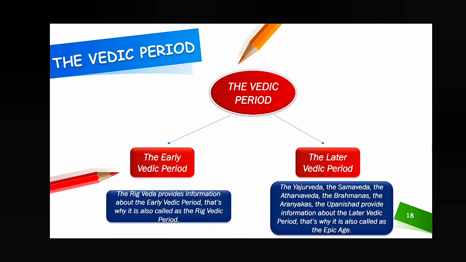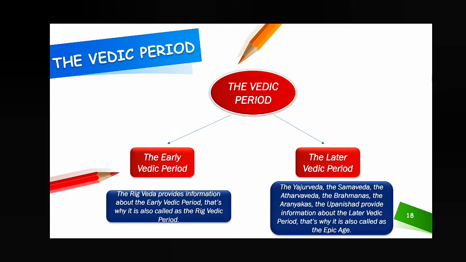For the early Vedic period, the Rig Veda provides information. There are 4 Vedas, as we have already discussed: the Rig Veda, the Sama Veda, the Yajur Veda, and the Atharva Veda. But among these 4, which Veda provides us information about the early Vedic period? That is the Rig Veda. That's why this early Vedic period is also called the Rig Vedic period.